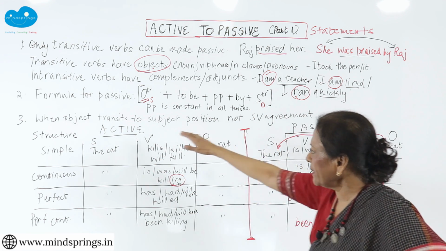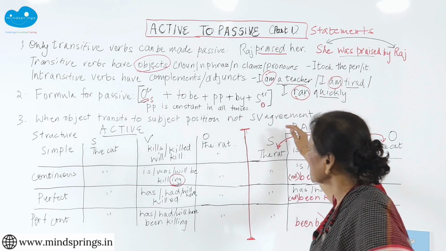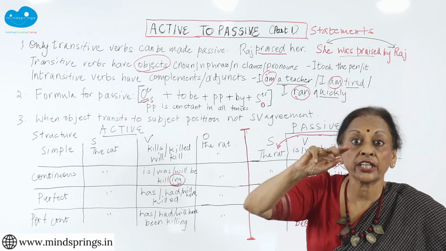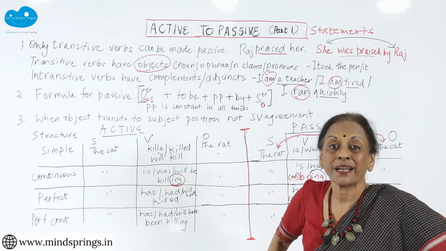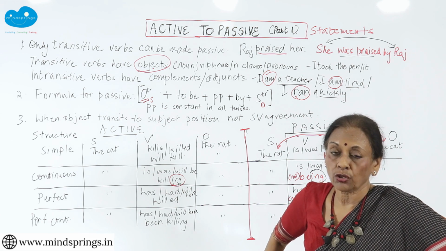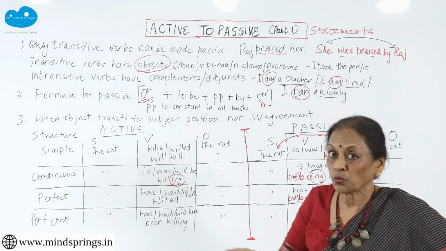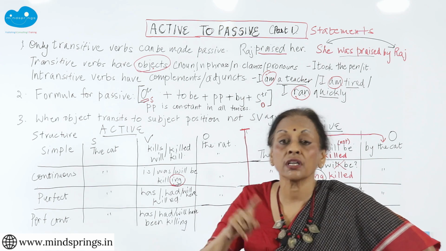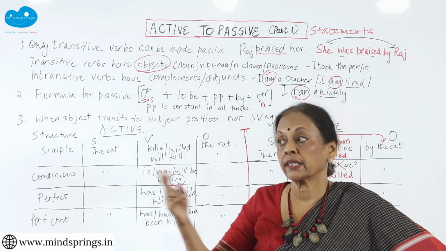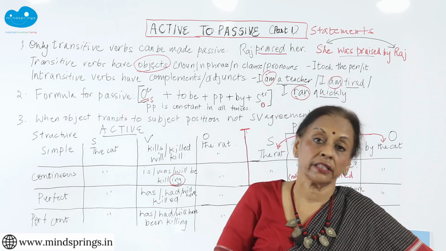Then we come now, when that object transits to the subject place, that subject verb agreement applies. So if my object is singular, then in the passive voice I will have a singular agreement. If the object is plural, then it will have a plural agreement.